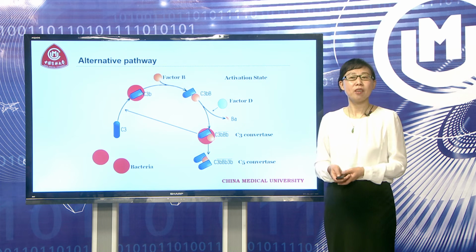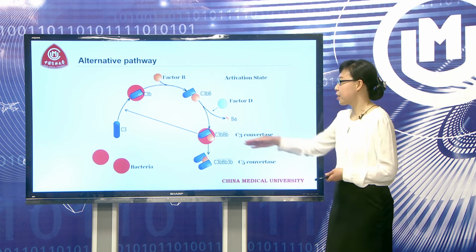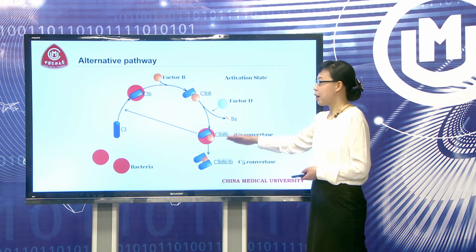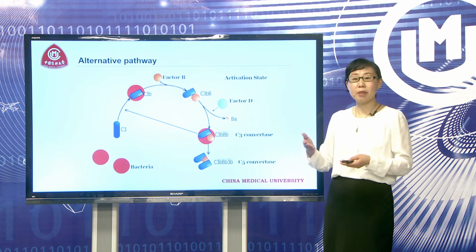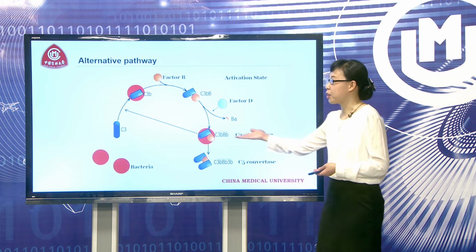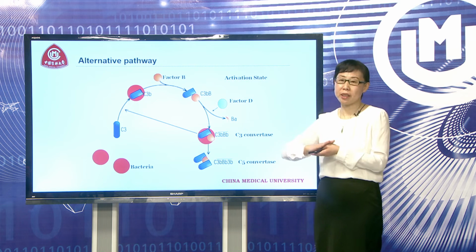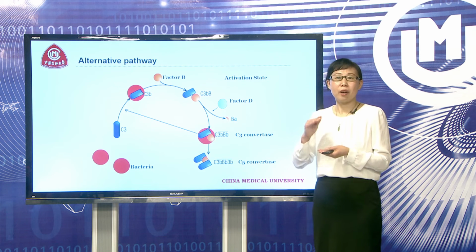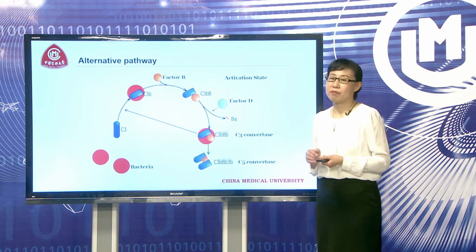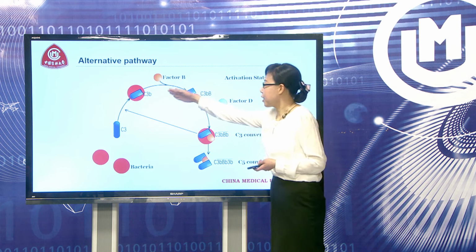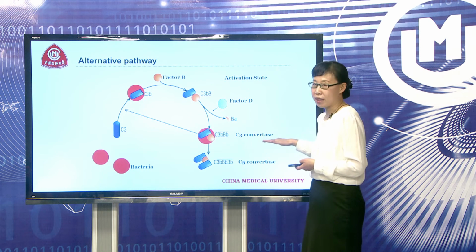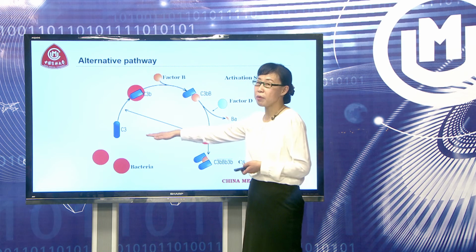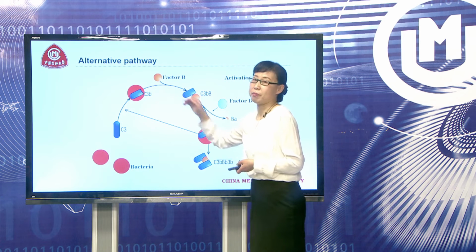But in a pathogen infection, for example a bacterial infection, C3b and C3bBb combine with the bacteria. That means the bacteria provide a platform for their binding. After they bind with the bacteria, they become very stable. They will not be regulated by the regulatory proteins. And C3b can generate more C3 convertase. Then C3 convertase can cleave C3 molecules into C3b molecules.